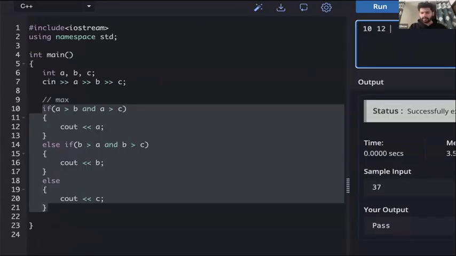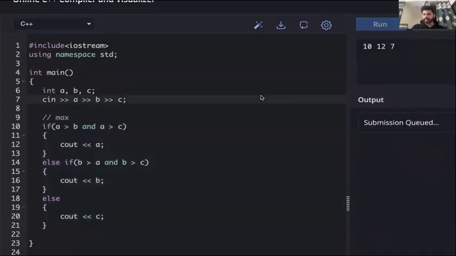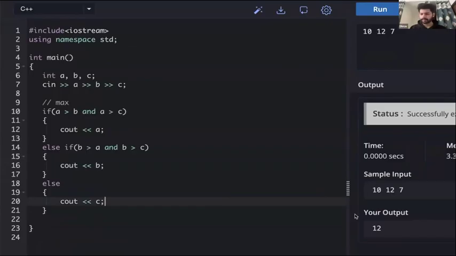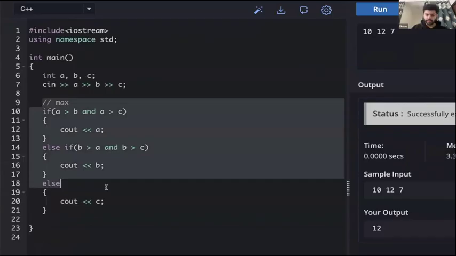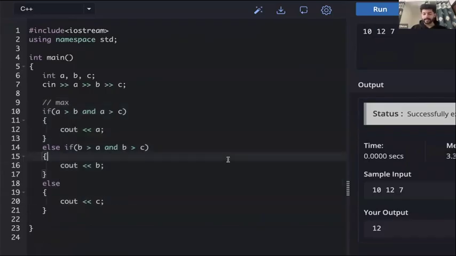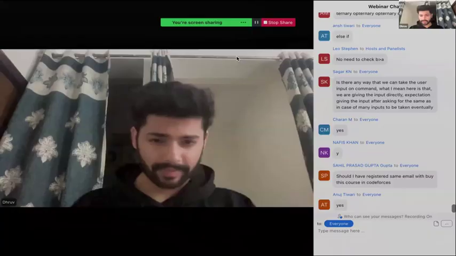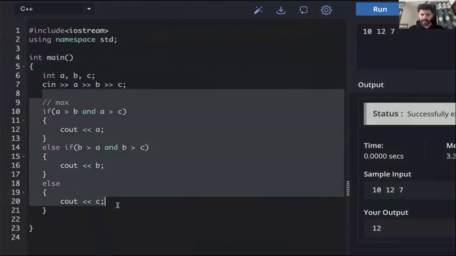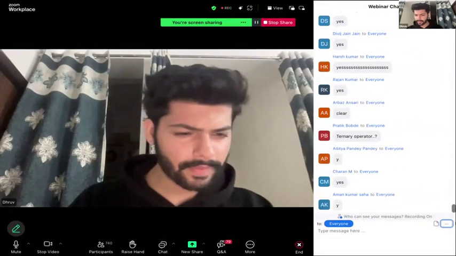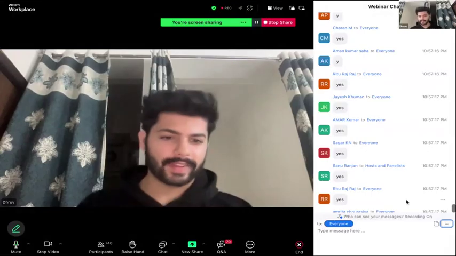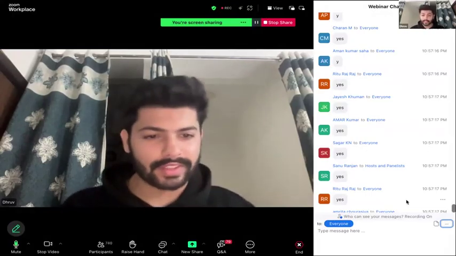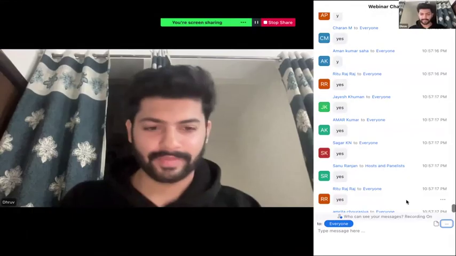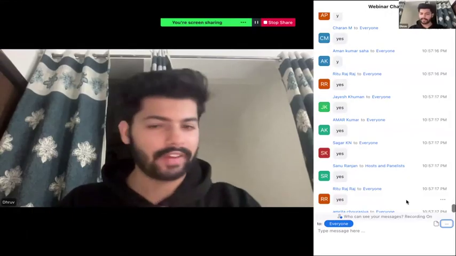So 10, 12, 7. If we run this, we should get 12 as the maximum element. We get 12 as the answer. Okay. So this code will help us get the max element. Right? Is everyone clear with this, with this code to find the max of three numbers? Yes. But guys, what if I tell you this code is not completely correct? I'll give you a test case on which this will fail.